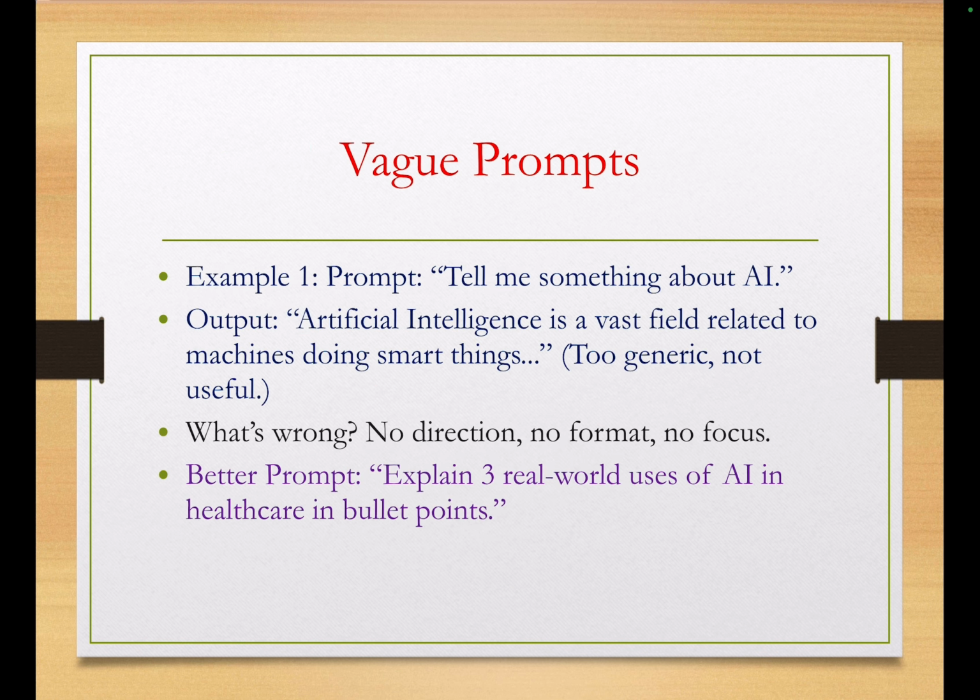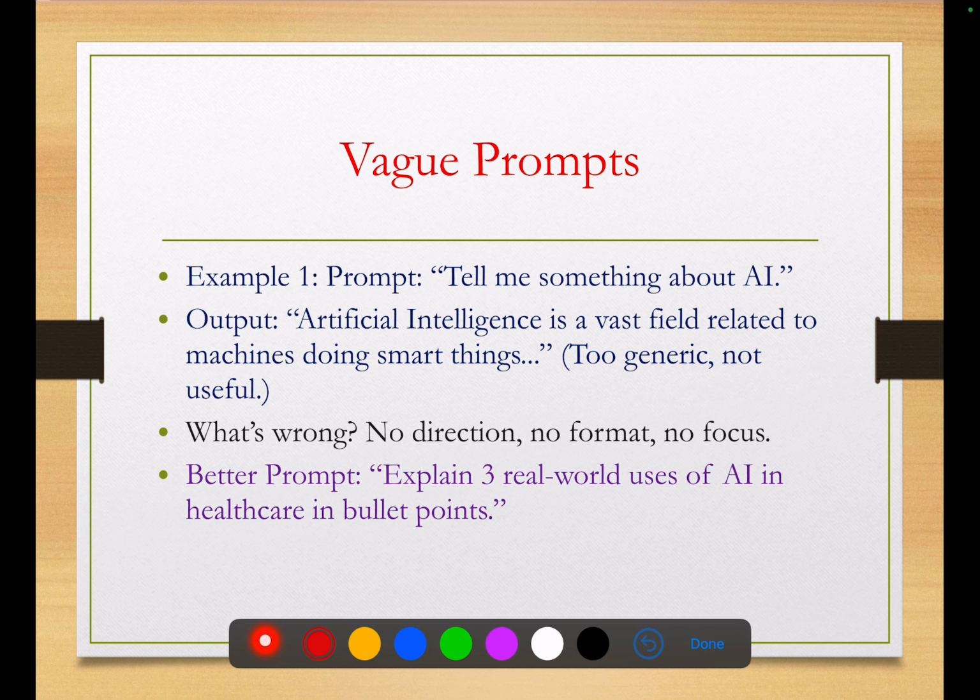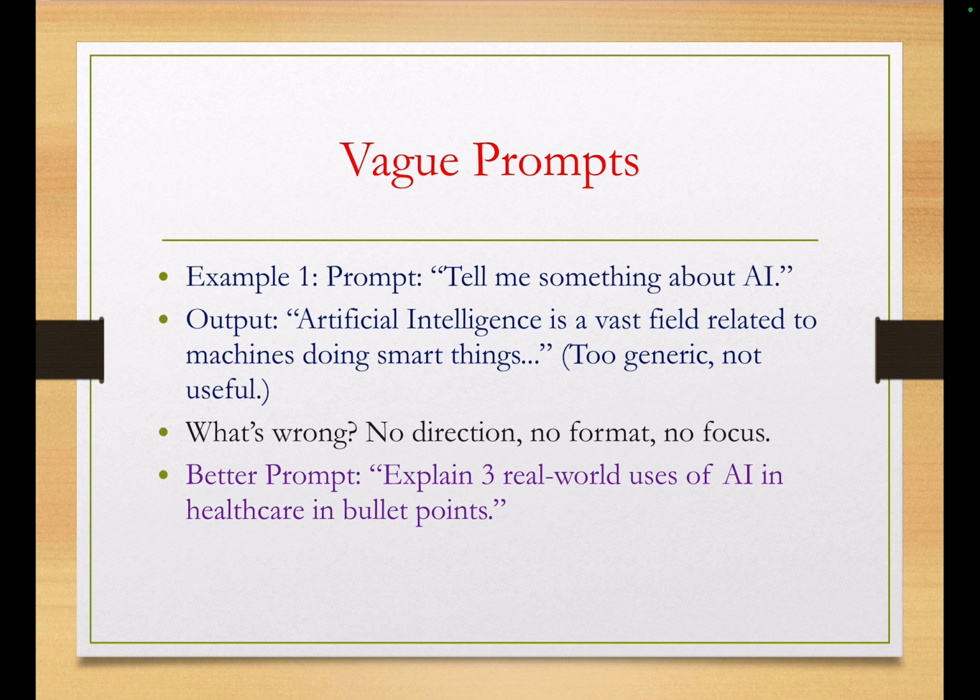So there are certain vague prompts. For example, as I said, if you ask ChatGPT "tell me something about AI," then ChatGPT may generate the output that AI is a very vast field related to machines doing smart things. So it is too generic and not useful. What is wrong in this prompt? There is no direction, no format, no focus. A better prompt will be "explain three real-world uses of AI in healthcare in bullet points." In this way, ChatGPT can generate a better output.